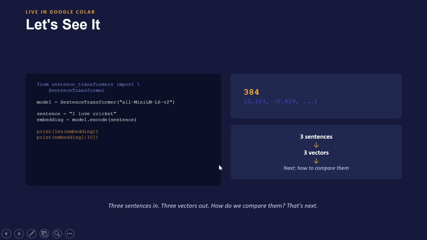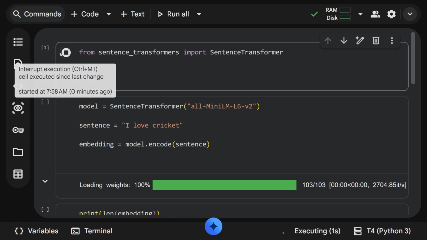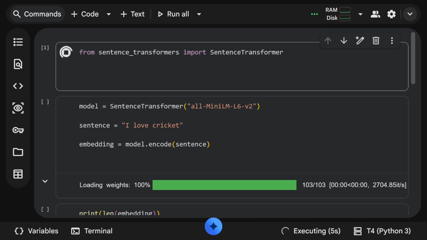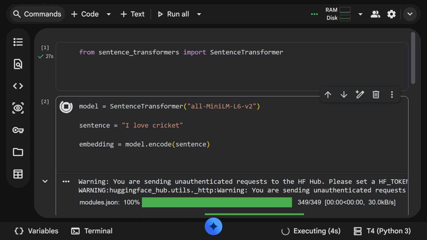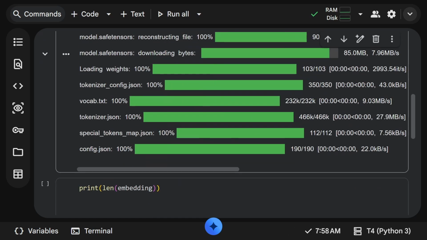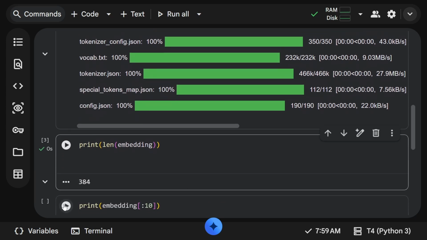So let us go to the live demo. I have already pre-filled it to save your time. In this I have used the T4 GPU. I'm executing the first cell, importing the library. It is taking some time even with the GPU. It is finally executed. Now we are calling the model, passing the sentence and encoding it. Now you see the weights being loaded. Everything is completed. Then we print the length of the embedding. If everything is correct, it should show 384. Perfect. Then we'll show the first few values of the embedding.